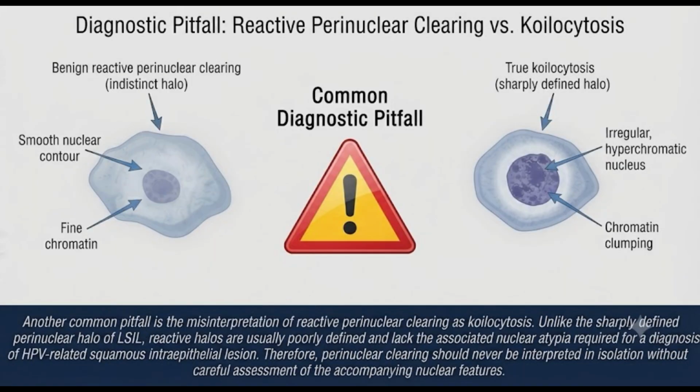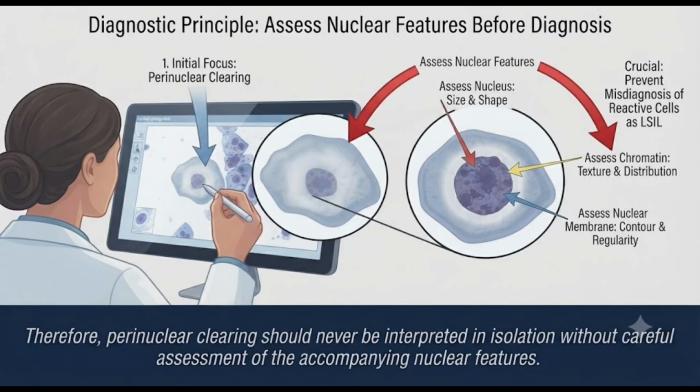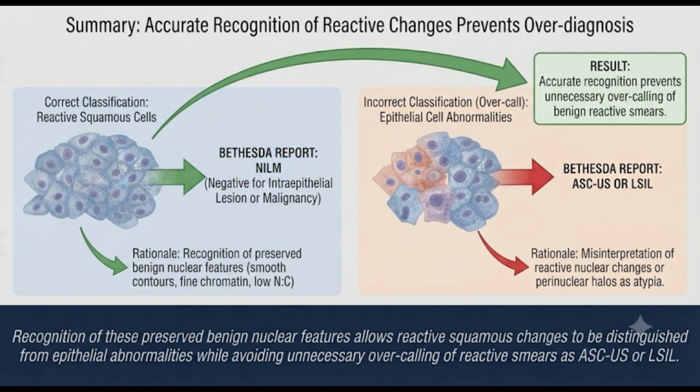Another common pitfall is the misinterpretation of reactive perinuclear clearing as koilocytosis. Unlike the sharply defined perinuclear halo of LSIL, reactive halos are usually poorly defined and lack the associated nuclear atypia required for a diagnosis of HPV-related squamous intraepithelial lesion. Therefore, perinuclear clearing should never be interpreted in isolation without careful assessment of the accompanying nuclear features. Recognition of these preserved benign nuclear features allows reactive squamous changes to be distinguished from epithelial abnormalities while avoiding unnecessary overcalling of reactive smears as ASC-US or LSIL.